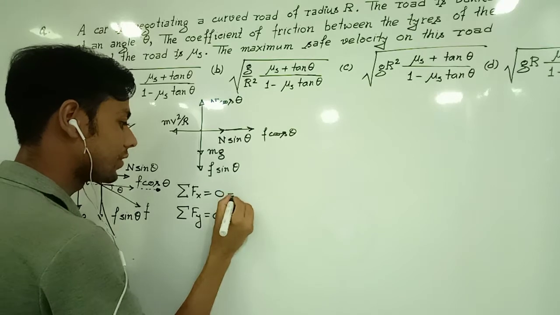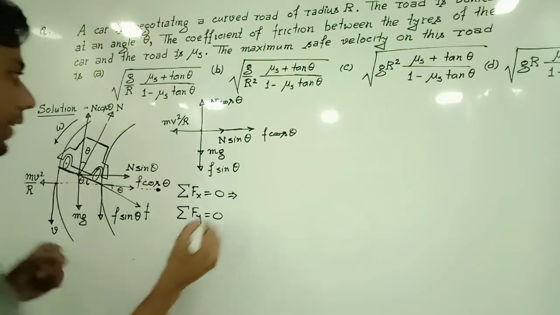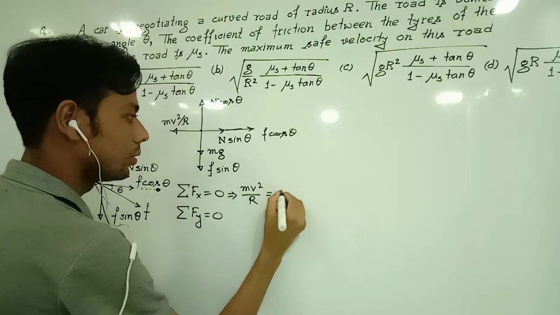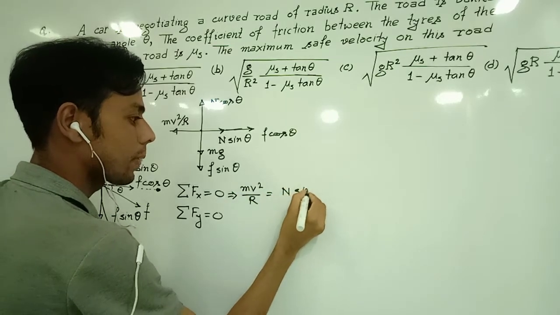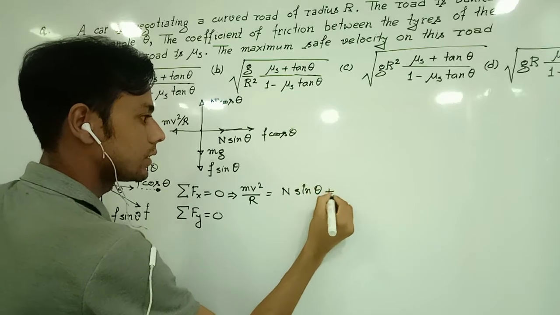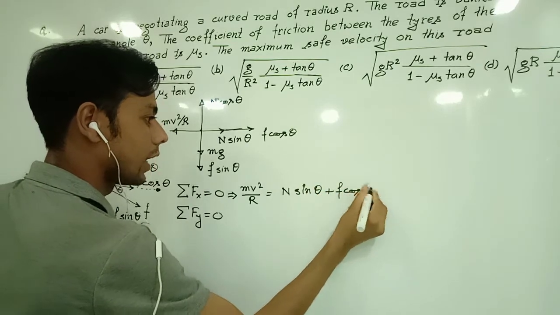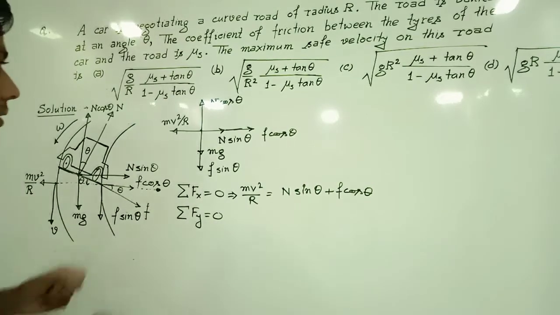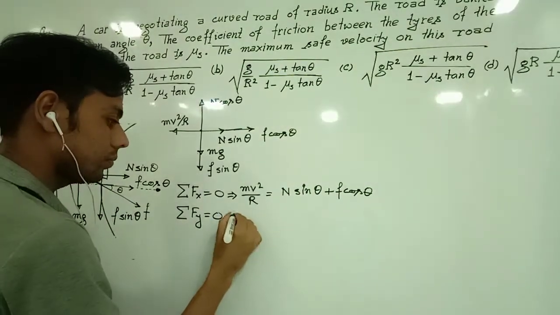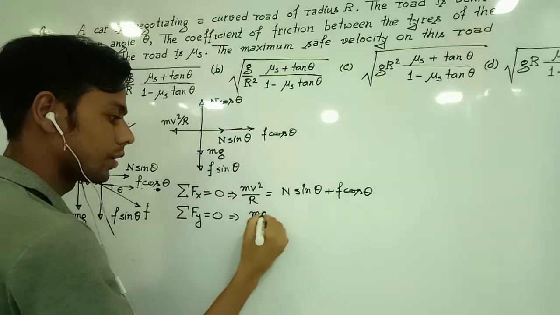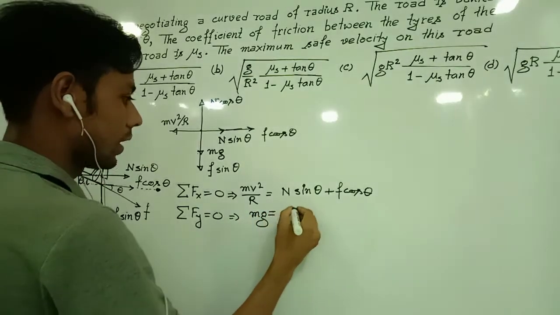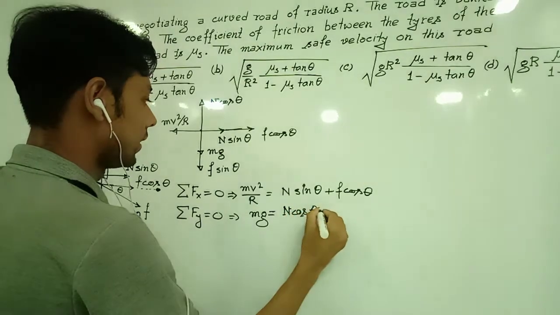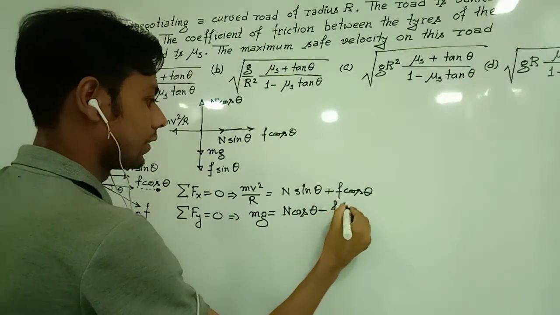From summation of Fx equal to 0, we can write mv square divided by r equals N sin theta plus F cos theta, and from summation of Fy equal to 0 we get mg equals N cos theta minus F sin theta.